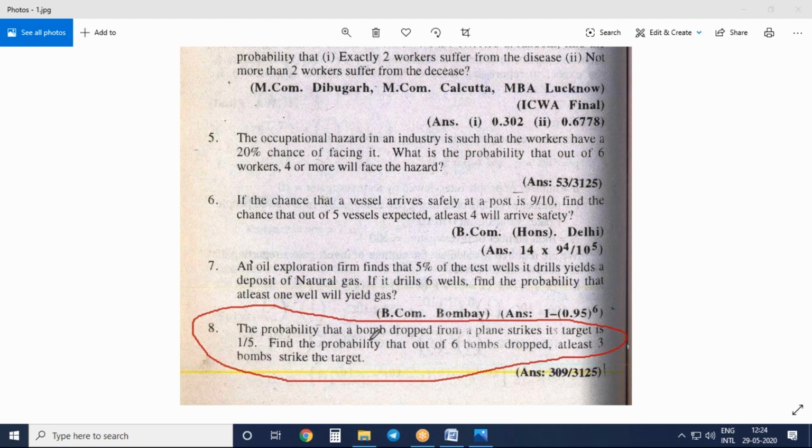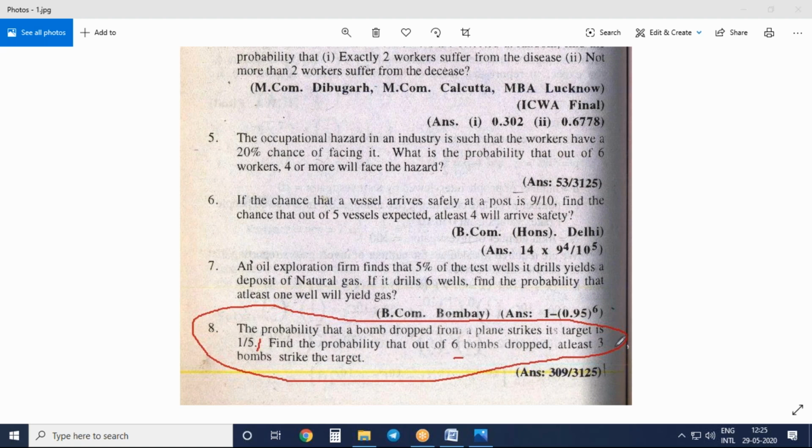The probability that a bomb dropped from a plane strikes its target is 1 by 5. This is the information. Find the probability that out of 6 bombs dropped, so n is 6, at least 3 bombs will strike the target. Here both the information and the question are regarding the same thing. So 1 by 5 probability will be small p and small n will be 6.